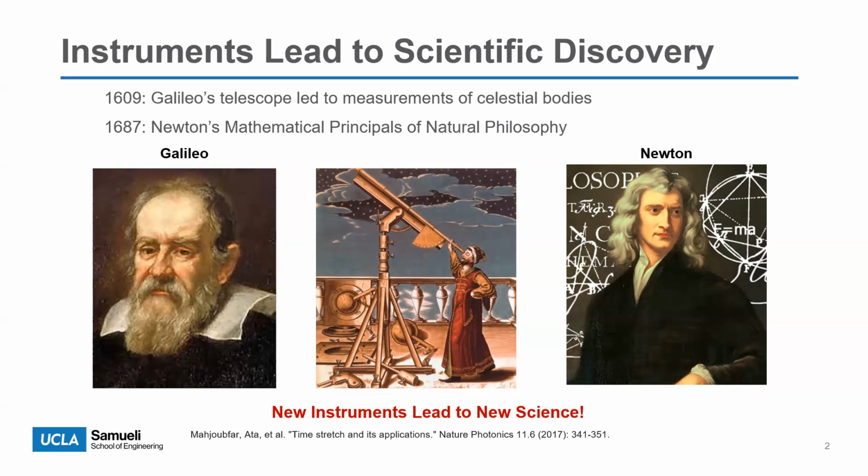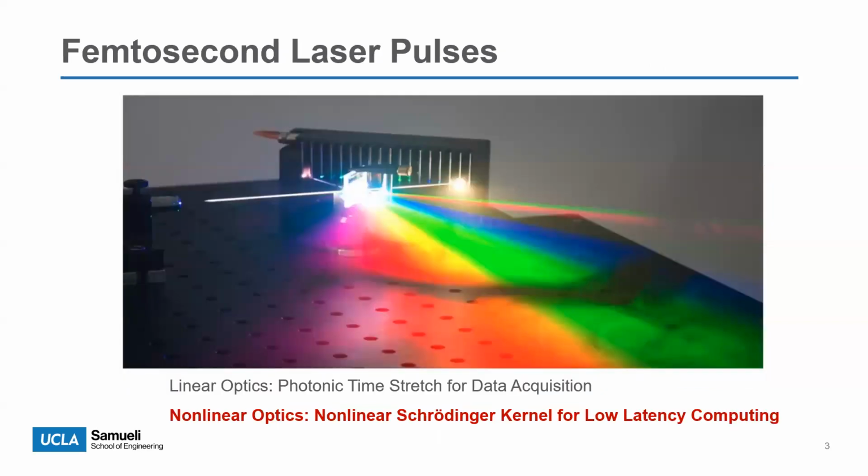The scientific research today require even more advanced instruments. Specifically, many of them focuses on events that happens in sub-picosecond timescale. This requires instrument that works fast enough to capture these events. One powerful tool is the femtosecond laser pulse because first of all, it is the same timescale as the ultrafast events, so it can act as a probe.